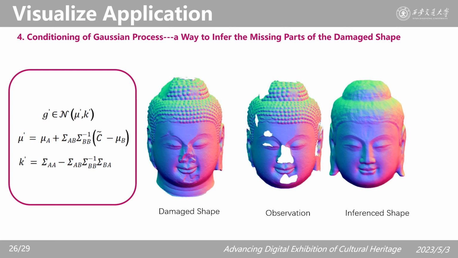The application of the missing parts inference task takes full advantage of the correlation information learned from the training dataset. The core idea is using Bayesian theory, taking the observations to update the prior distribution. In the damaged parts restoration scenario, the residual portion can be regarded as the input observations. For a multi-dimensional Gaussian distribution, the inference process can be defined as the conditioning calculation on the left.